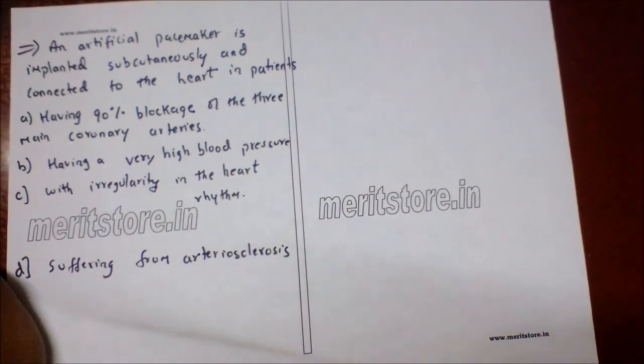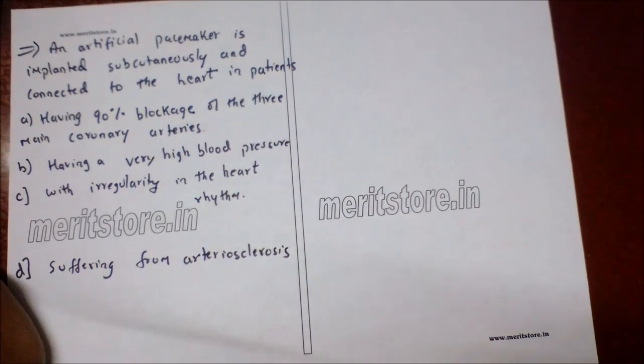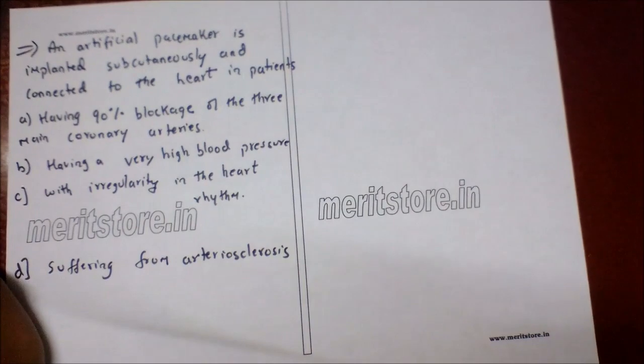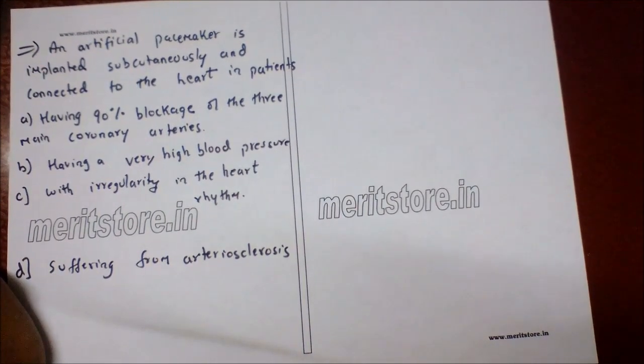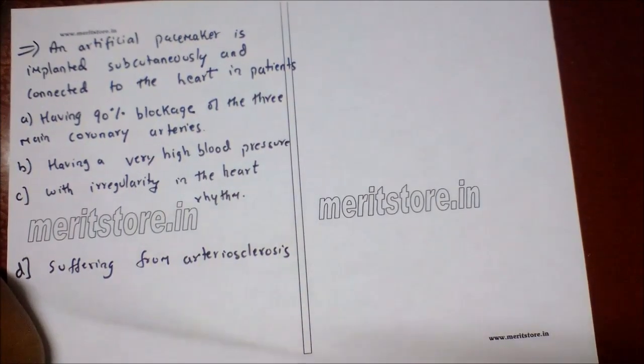An artificial pacemaker is implanted subcutaneously and connected to the heart in patient A. having 90% blockage of 3 main coronary arteries, B. having a very high blood pressure, C. with irregularities in heart rhythm, D. suffering from arteriosclerosis.